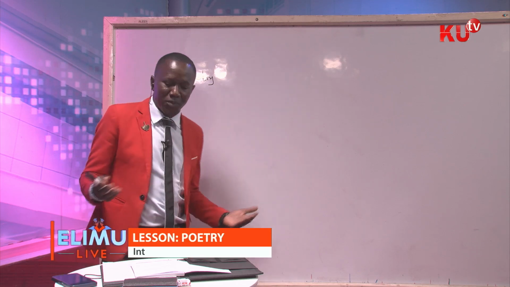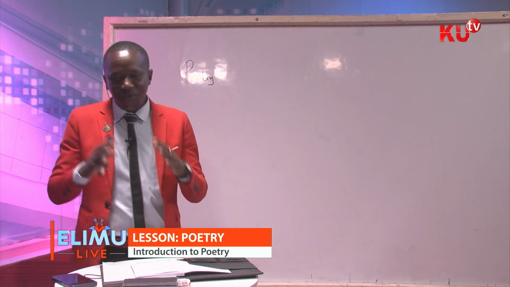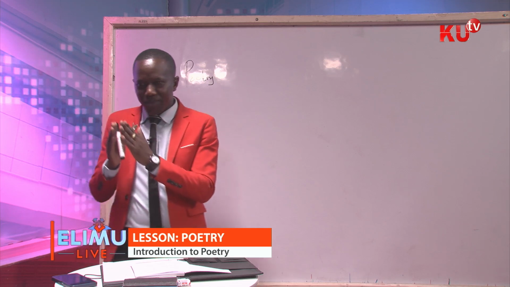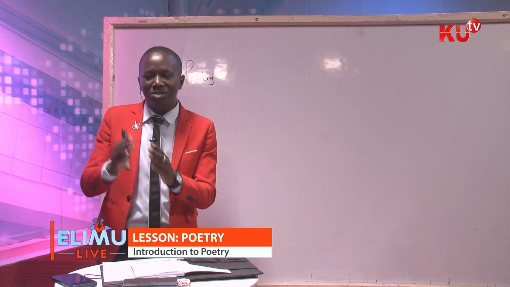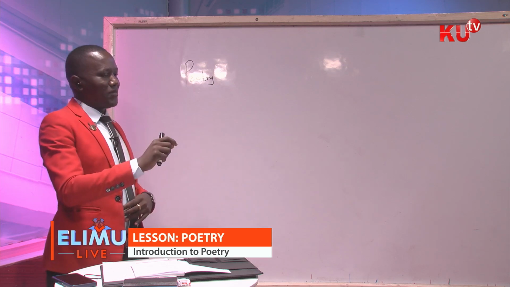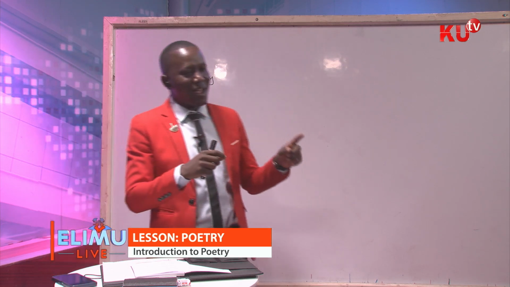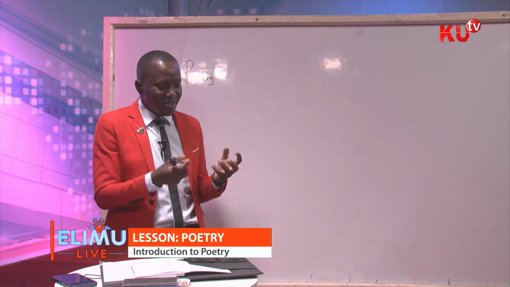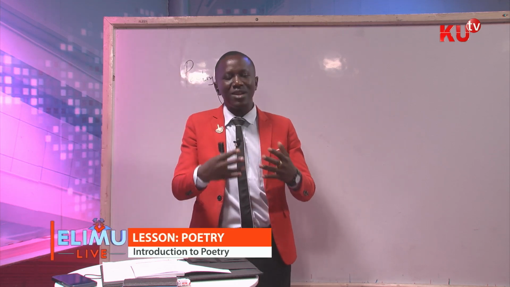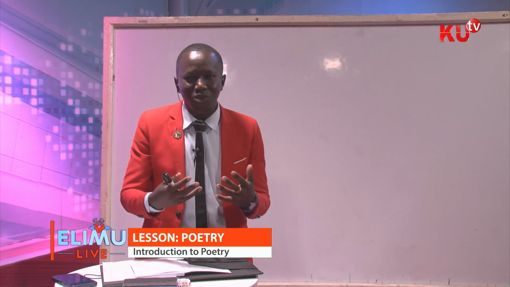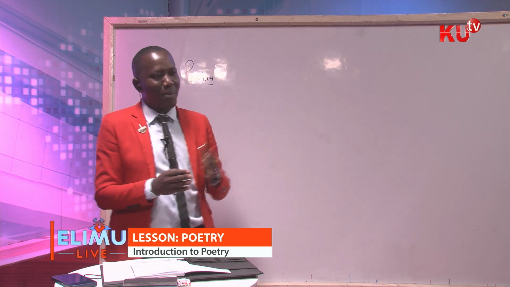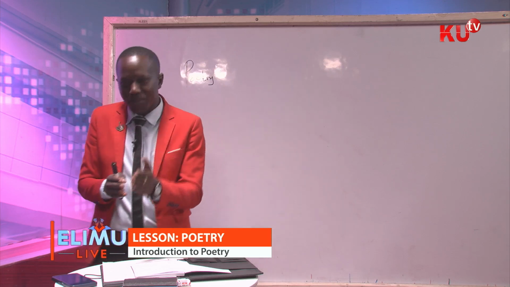If you may allow me to repeat, boys and girls, I've said a poet writes a poem. And as the poet writes the poem, he is creating a persona. So a persona is this person or this character that is being created by a poet to become the speaker in a poem. So in short, a persona is the speaker in a poem.